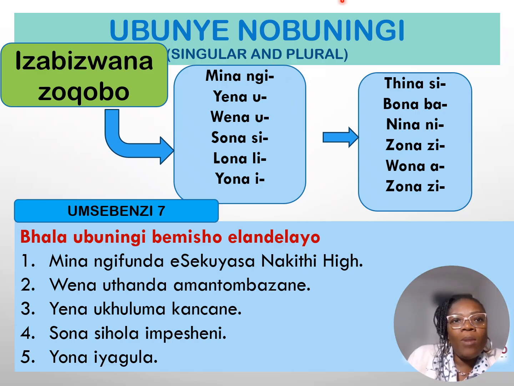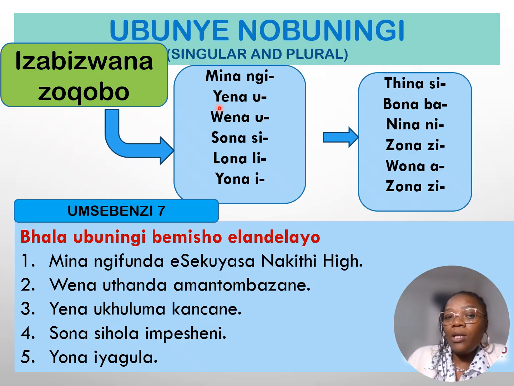So uma ngabe sizobheka ke sizoqala ngomina. Mina means me, and then it always works with a ngi, which means I, as a subject concord. The plural of that would be tina, and tina means myself and other people. Then we say si, which is we. And then the next one is yena. Yena, we use it when we are talking about him or her. Then him or her, he does whatever.